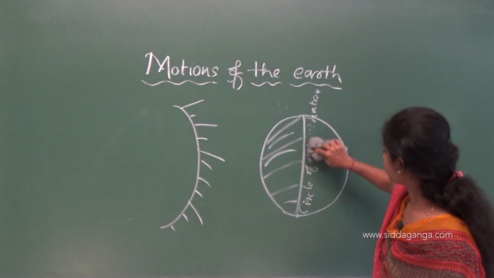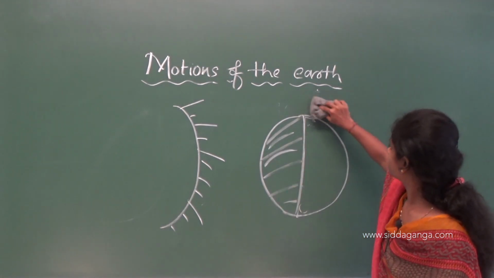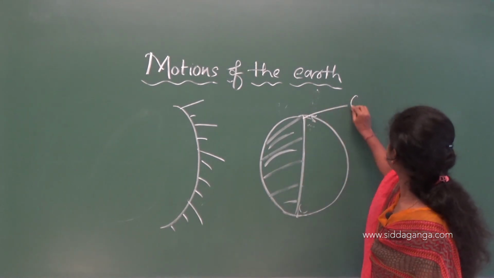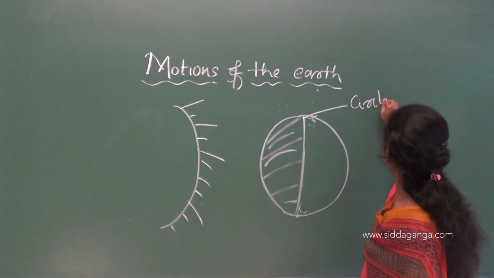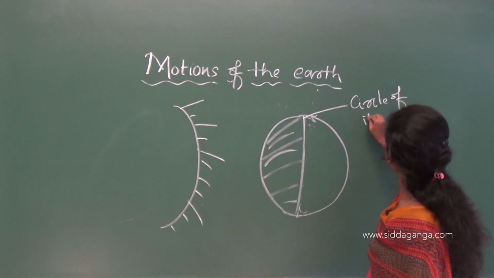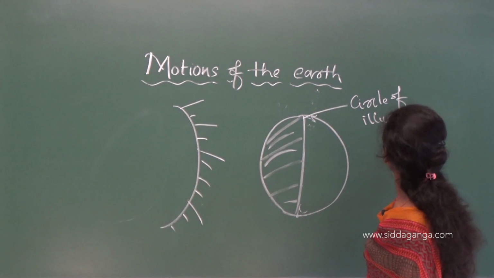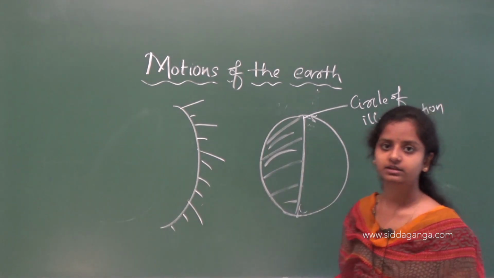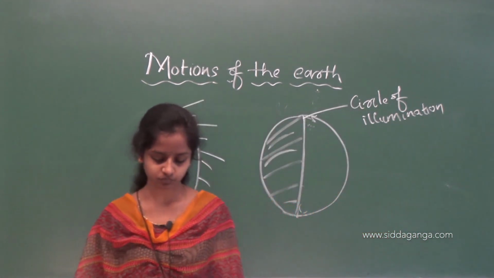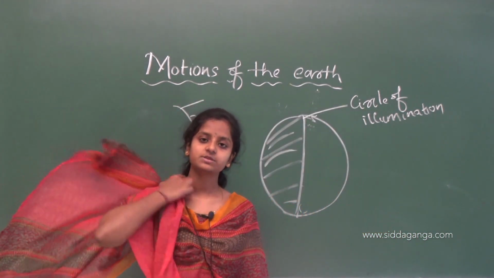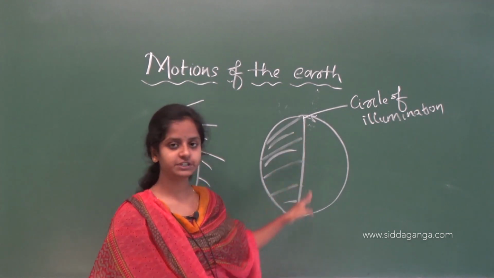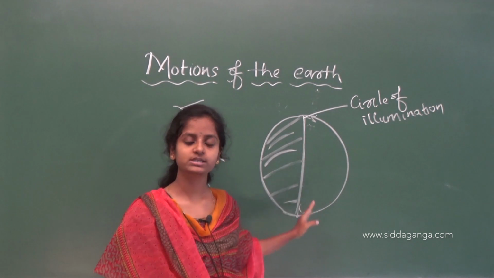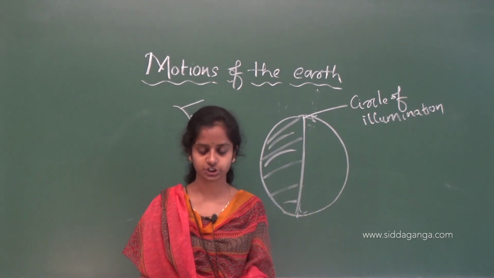Okay, let me write it clearly here. So, this is the circle of illumination. Illumination means production of light, shining, right? So, this circle which divides the day and night is known as the circle of illumination.